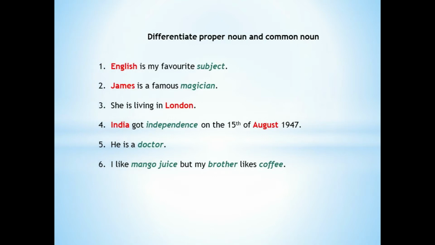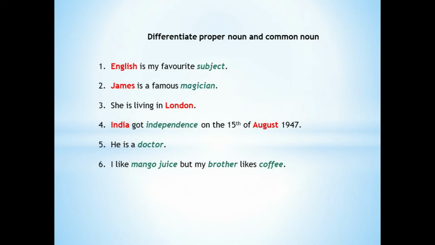Okay, so now we are going to see the answers. The first sentence is English is my favorite subject. In the sentence, English is the proper noun and the word subject is the common noun. That's because English is the name of a specific subject and the word subject is a noun used to generally categorize. Moving on to the second example.